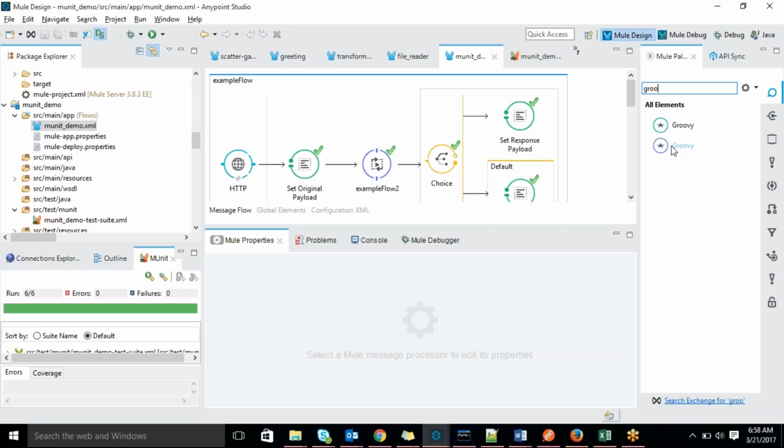Groovy component is a transformer in MuleSoft. So you have to take the input and convert it into some other expected format. Suppose I want to write some Java logic, you can use a Java transformer, or else it will support Groovy also.